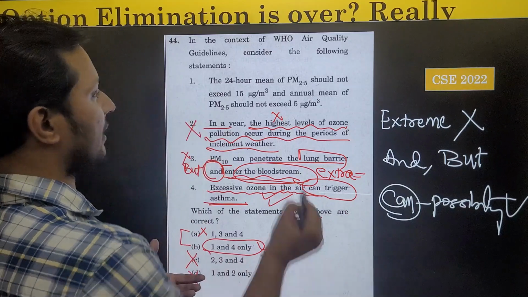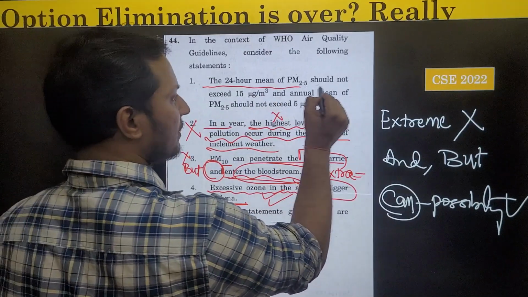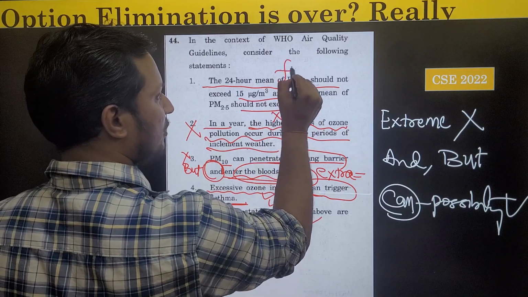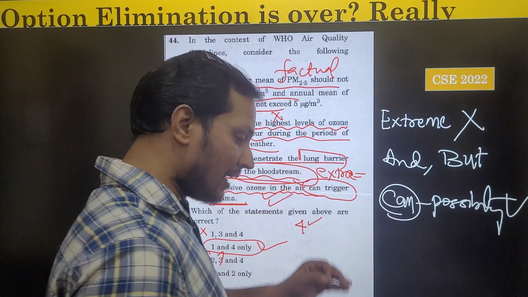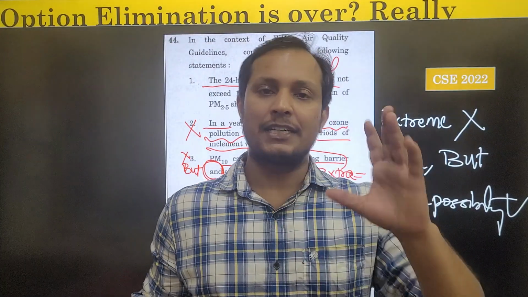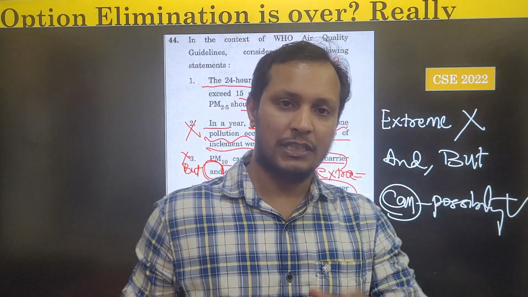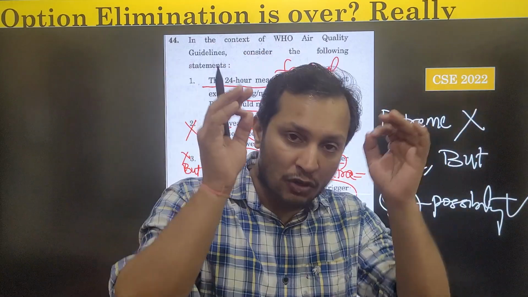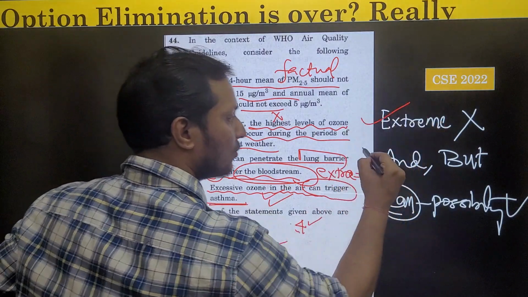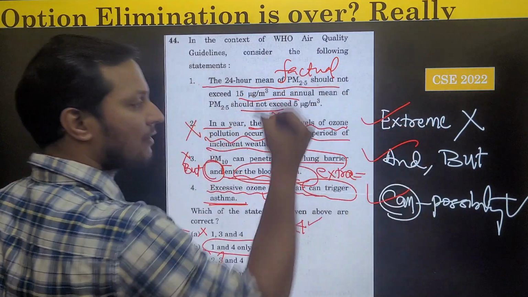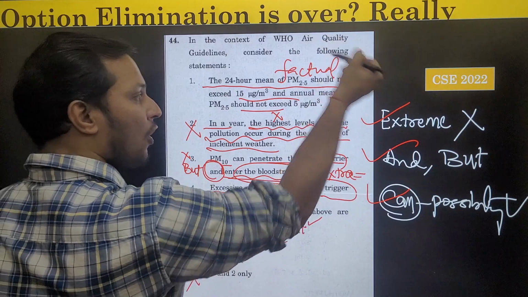Now let us see statement one. One is obviously a factual statement. Generally factual statements are incorrect in UPSC. He was correct, but not always. Here you see already the first, second and third option elimination techniques are working, so not necessarily all will work.